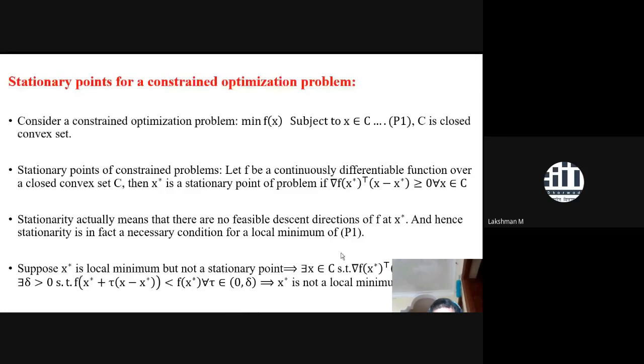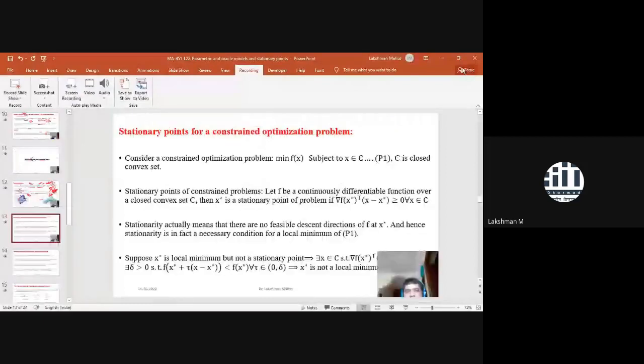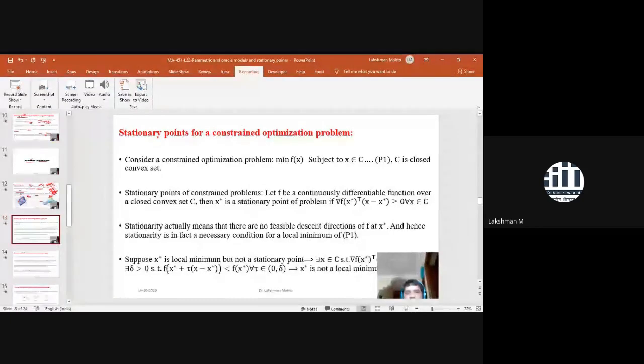You can understand the solution of the optimization problem if you are very good at identifying various stationary points, like first order, second order, third order kinds of stationary points. And a local optimal point is actually an infinite order stationary point. That means a local optimal point must be a first order, second order, third order, and likewise an infinite order stationary point.